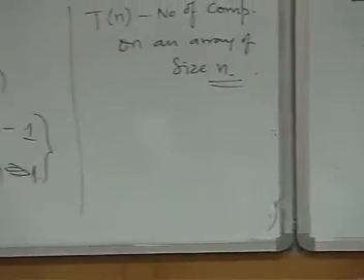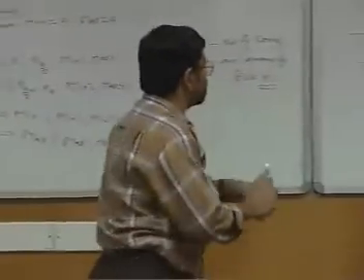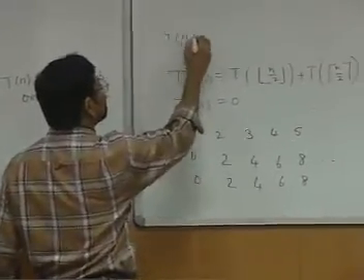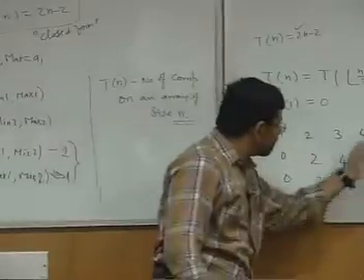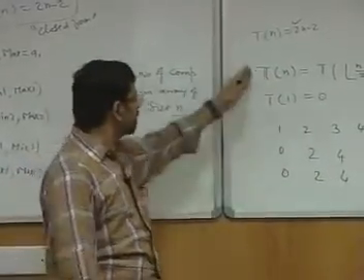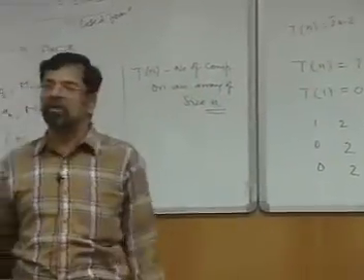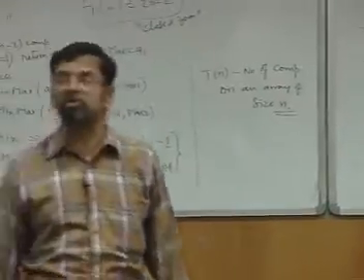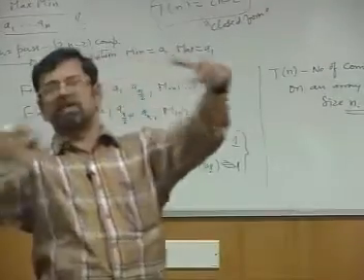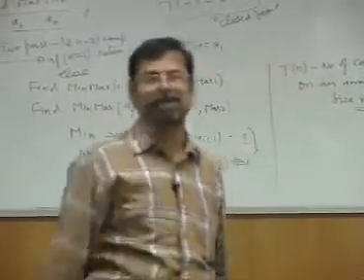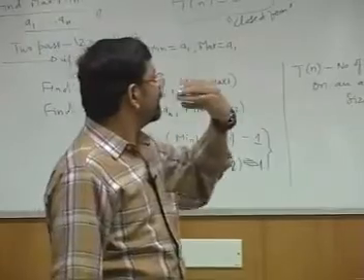Will there be a break-even point? No, let us see. We can show that the exact value of this recurrence equation is T of n equal to 2n minus 2. This you can prove. It is not only verified by some values. Mathematically you can prove that if you solve this equation, it is going to be T of n equal to 2n minus 2 only. In fact, there is a very simple way to prove it. I can show the recursion tree and then convince you. I will come to that a little later, but it is clear empirically and we can prove by induction.